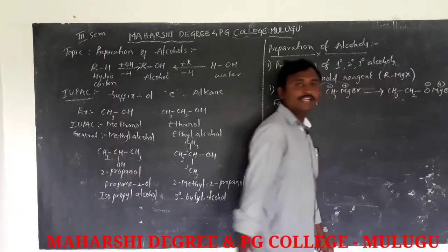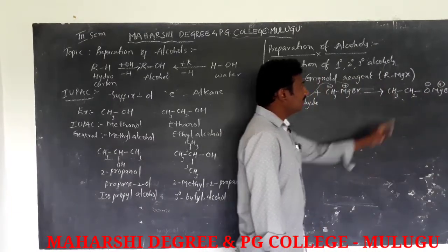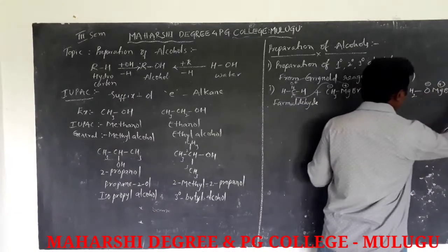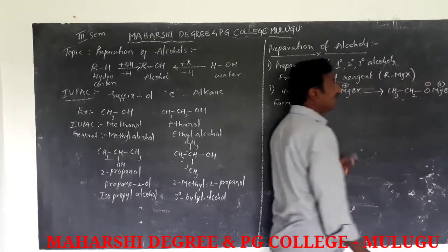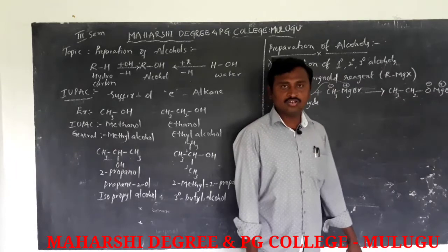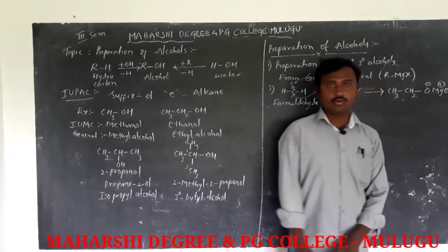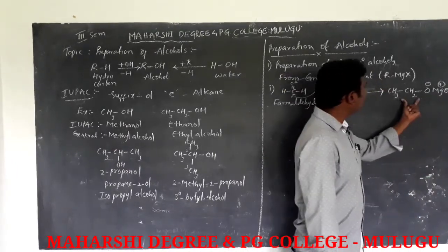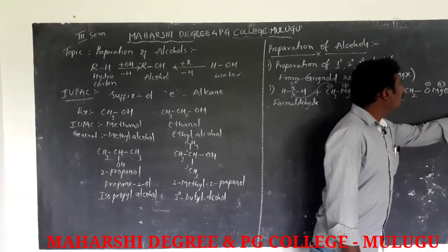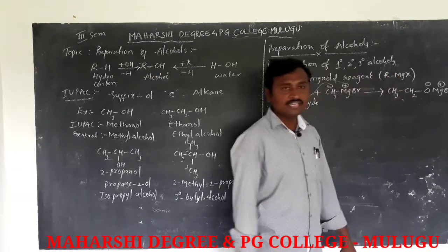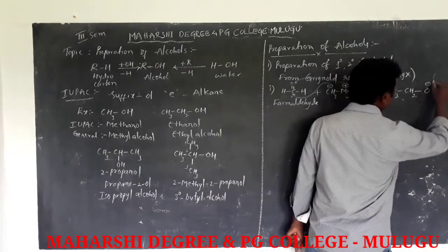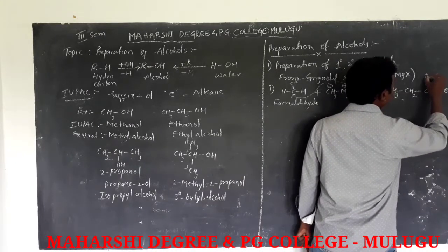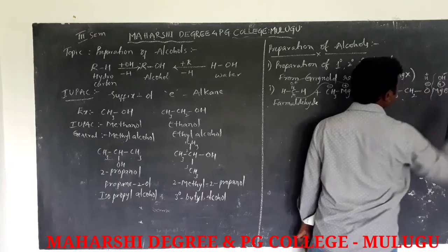This is the intermediate product, followed by hydrolysis. Hydrolysis means the intermediate product reacts with water, which gives H plus and OH minus.